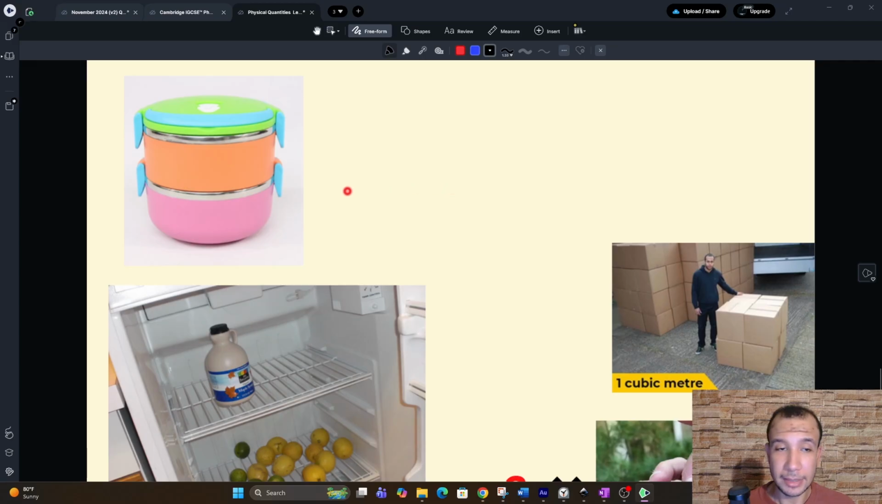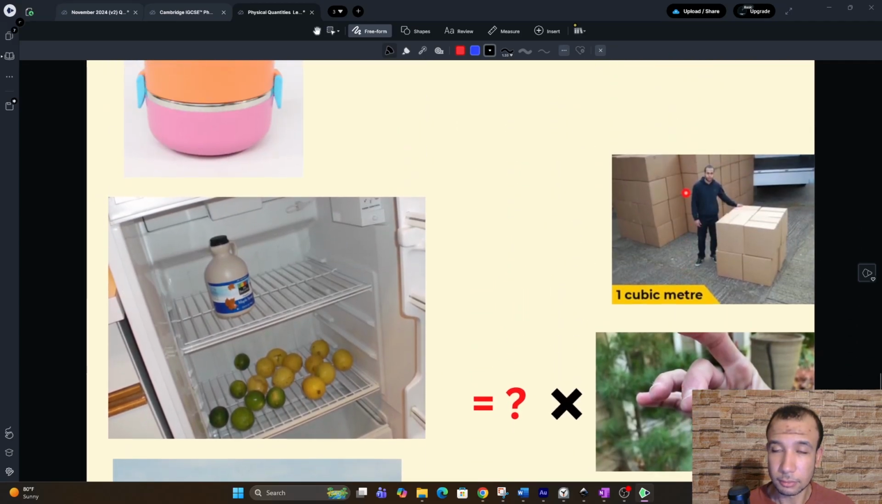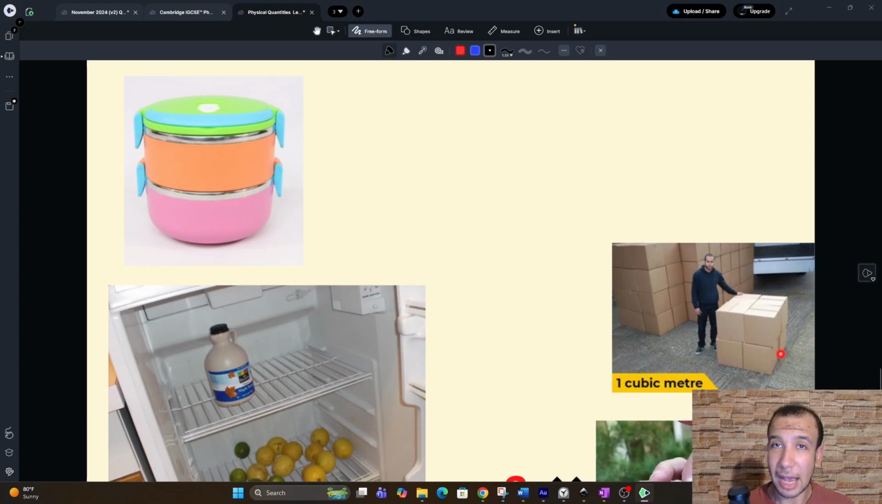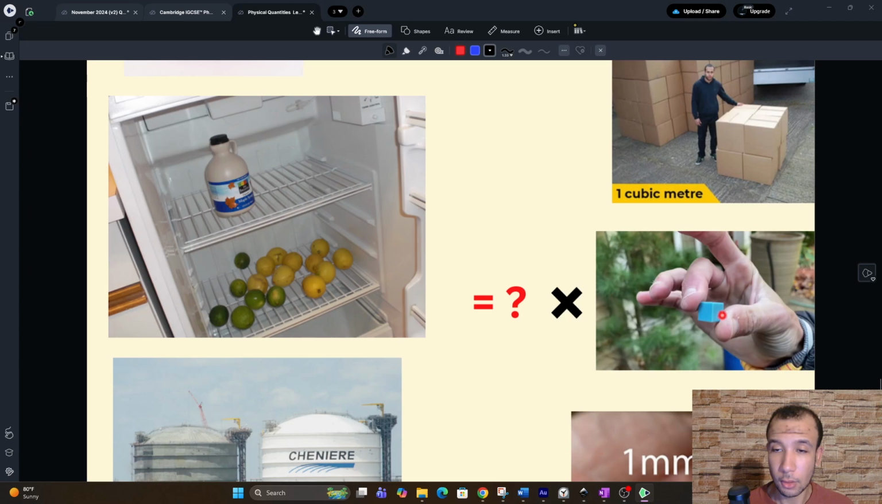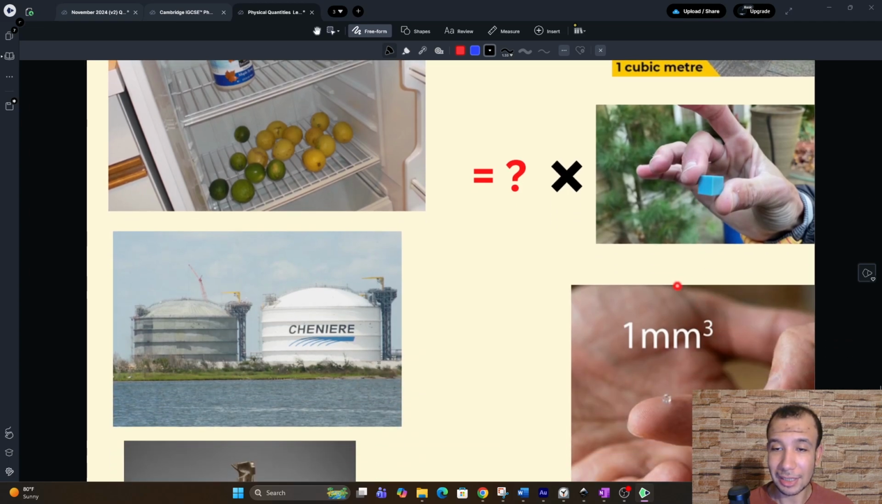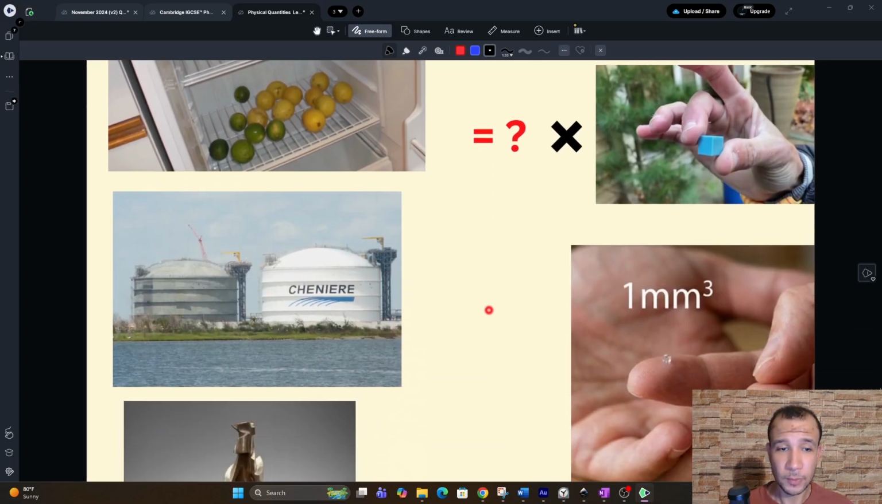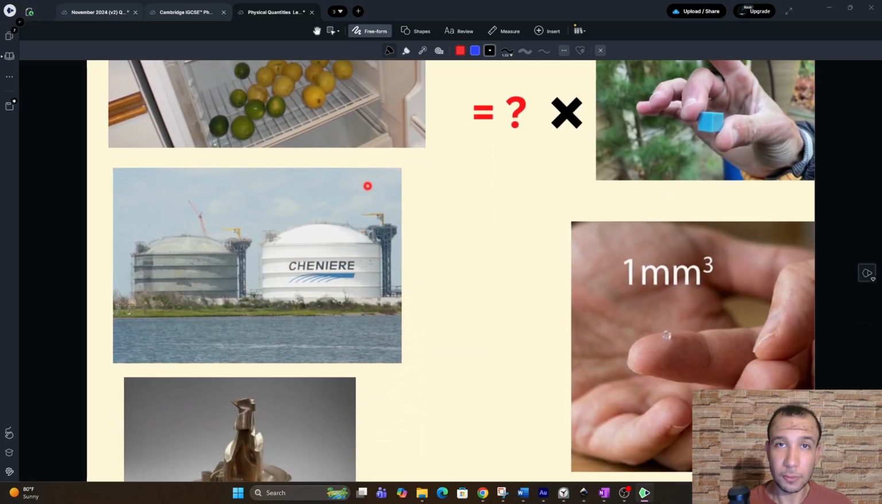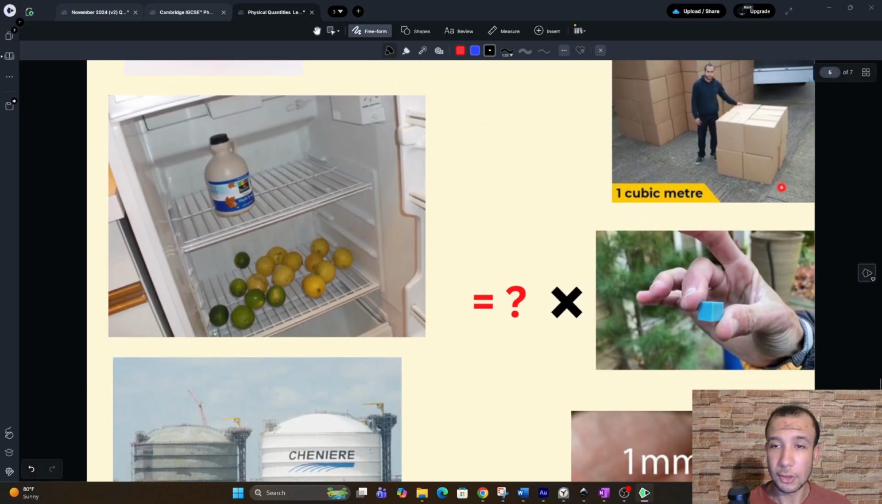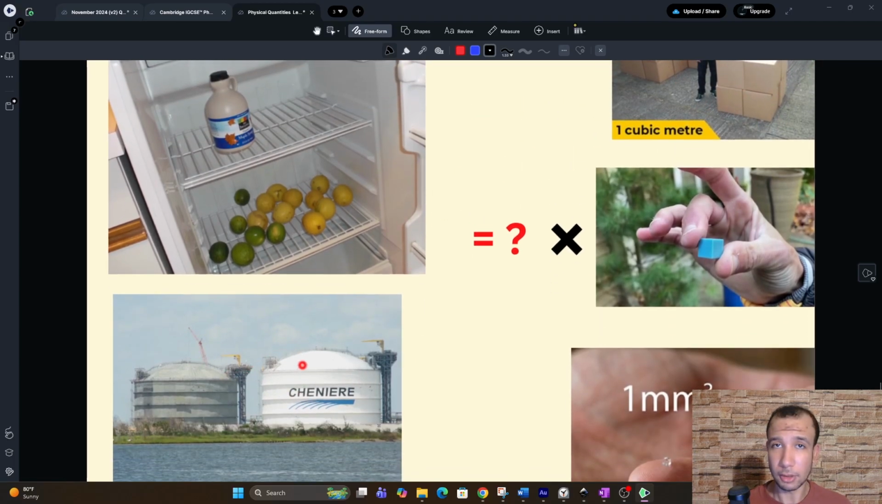You can use any of these units. The cubic meter, this is how big this thing is: 1 meter times 1 meter times 1 meter. Or the cubic centimeter, 1 centimeter times 1 centimeter times 1 centimeter. And the cubic millimeter, 1 millimeter by 1 millimeter by 1 millimeter. This cubic meter you can use to measure huge containers. For liquefied natural gas, you will use cubic meters to measure the volume inside, the capacity or the amount of natural gas that you have.